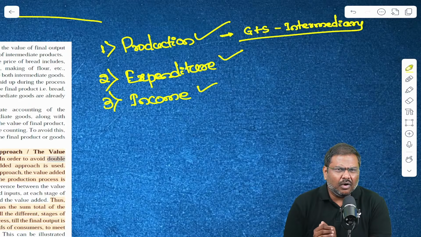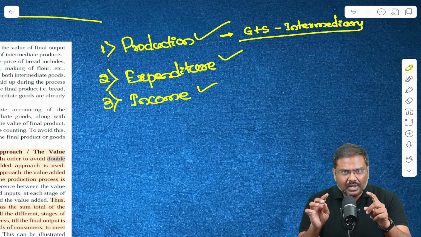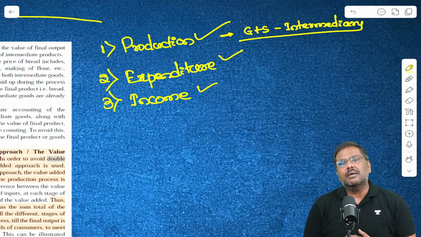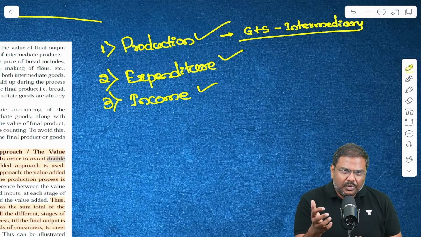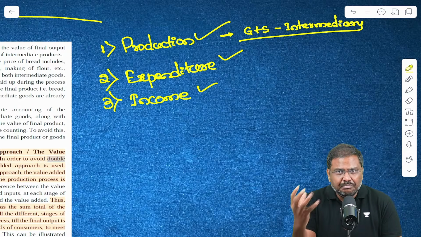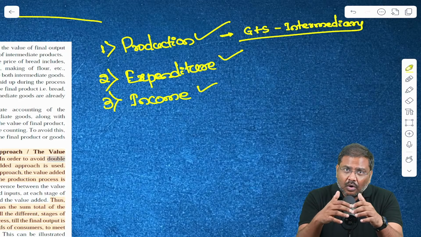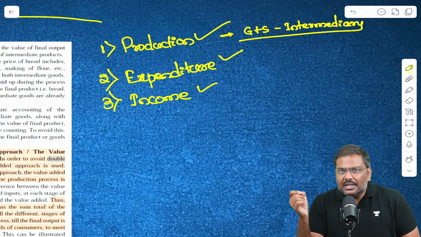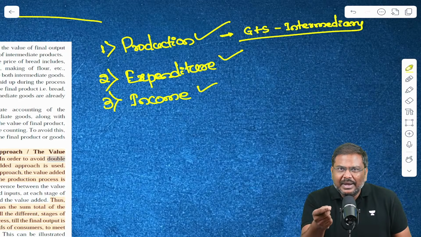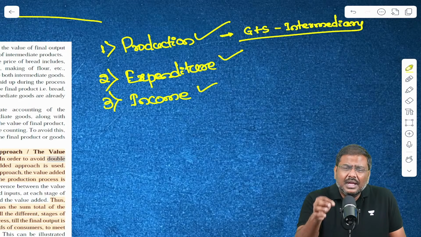Now, what is the meaning of intermediary goods and services and final goods here? Let me explain that with a simple example. You want to produce, let's say, a packet of biscuit, a pound of bread, or a particular good. In order to produce this, you will consume certain intermediary goods, that is inputs.